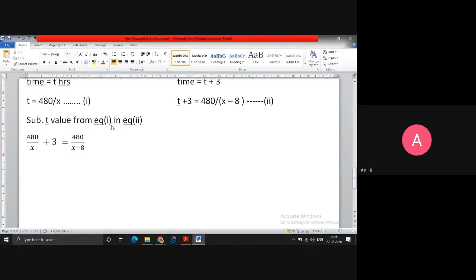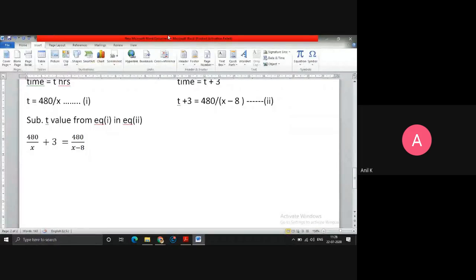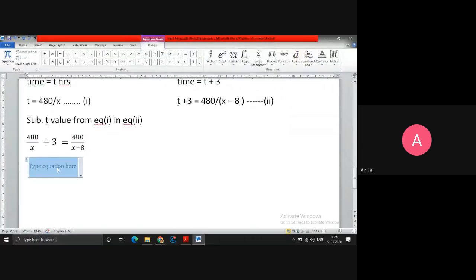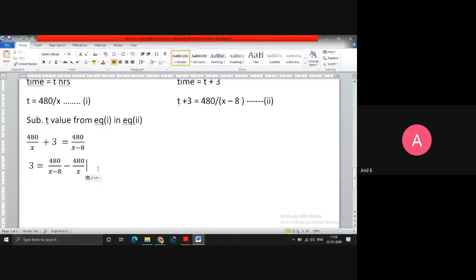How do you simplify it? Let me show you. What I do is I keep this 3 on the left hand side only, and I'll send this 480 upon x term to the right hand side. So let me see what you get. This will come as minus, you'll get 480 upon x. I hope till this step you understood.